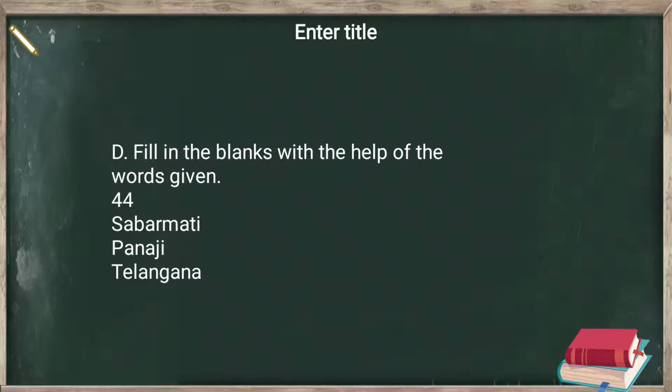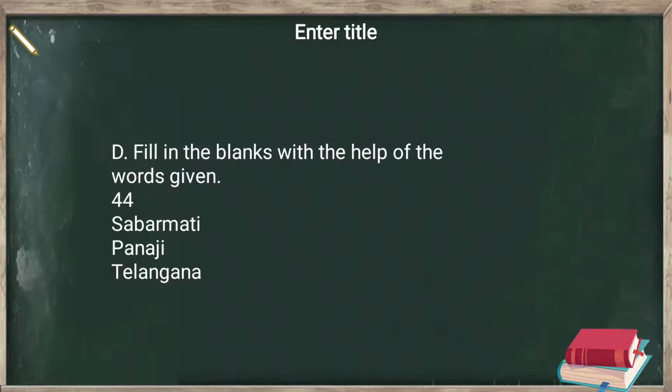Now, moving ahead with the D part, fill in the blanks with the help of the words given in the help box. As the answers are given in the help box, you have to choose the correct answer and fill in the blanks. So first one we have, there are dash rivers that flow in Kerala. The correct answer is 44. There are 44 rivers that flow in Kerala.